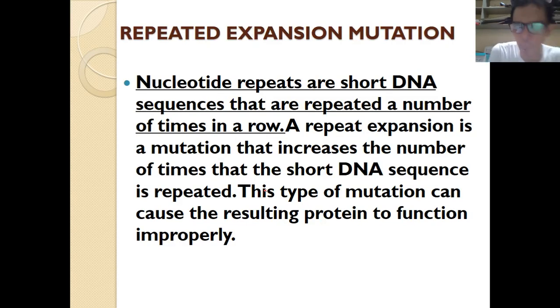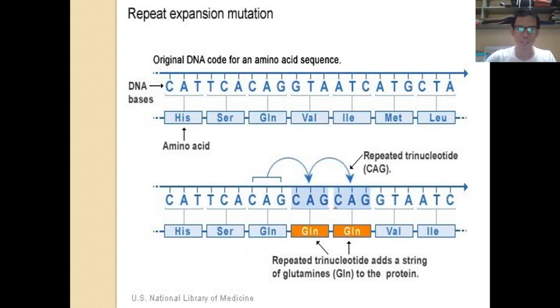Next one, the repeat expansion mutation is a type of mutation in which the DNA sequence is repeated over and over again, or sometimes repeated in a particular row of that DNA sequence. Here's how it's done. This codon that we have right here is repeated again on the next one and on the next one.